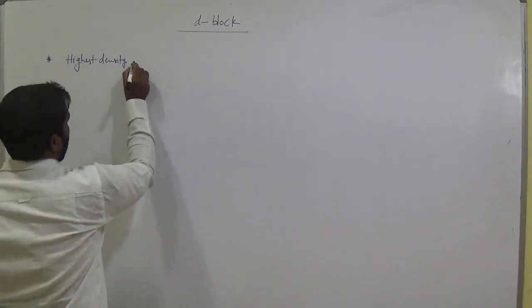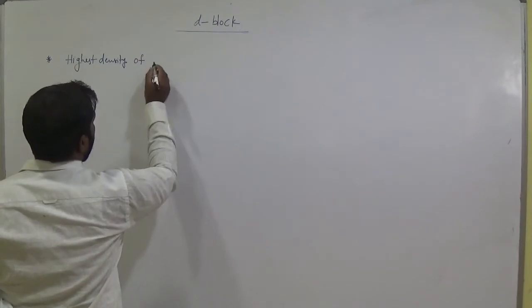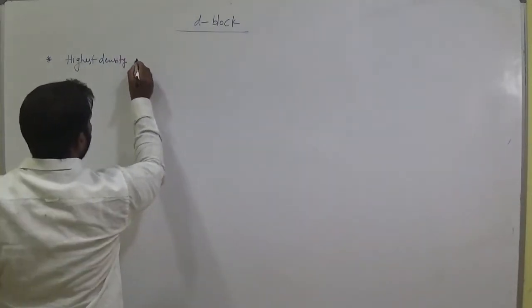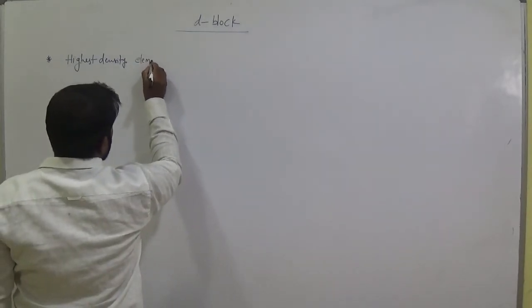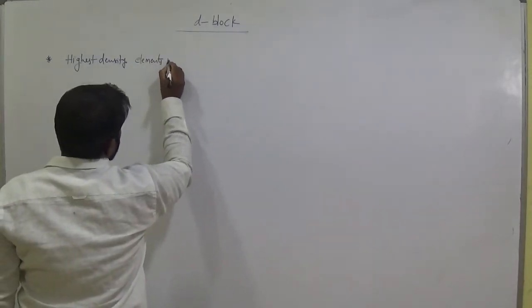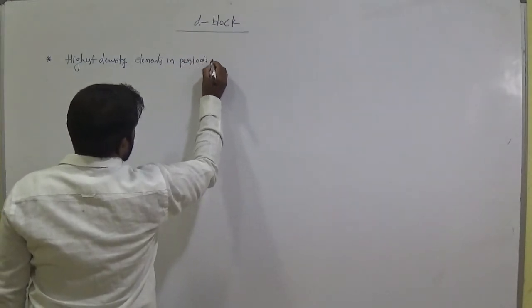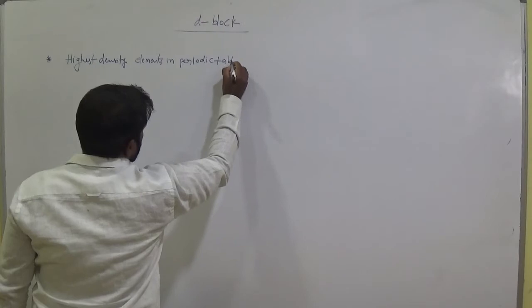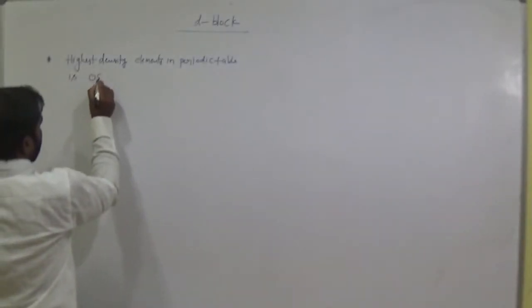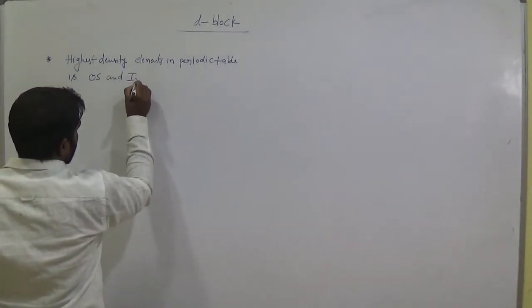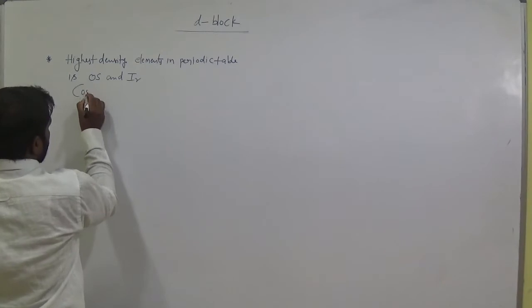Highest density elements in the periodic table are osmium and iridium. This one is osmium.